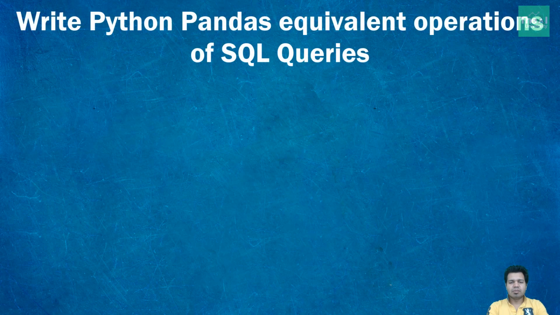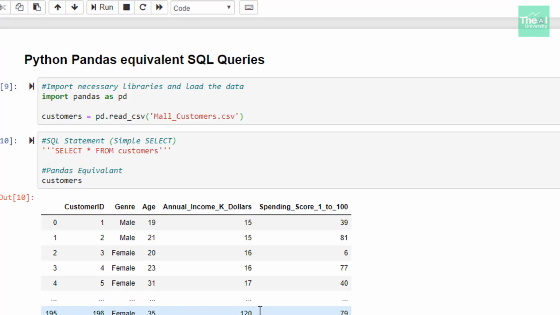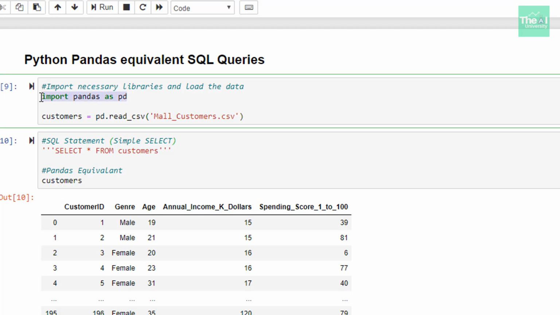Okay, so without further delay, let me show you the Python Pandas equivalent of SQL constructs. So let me open my Jupyter notebook. So this is my Jupyter notebook. In the first cell, I am importing the Pandas library first. And then after that, I am loading the mall customers CSV file.